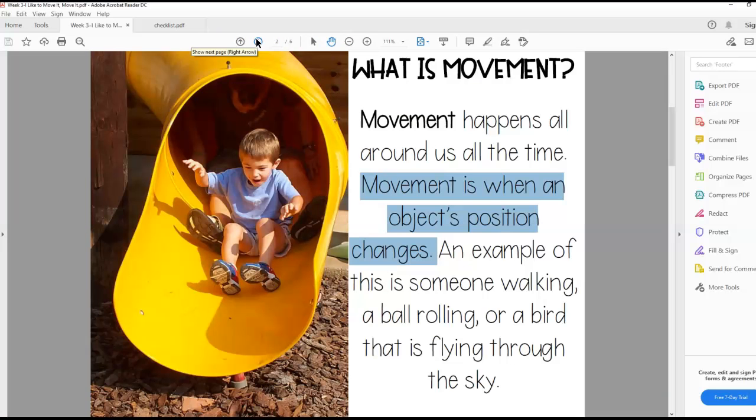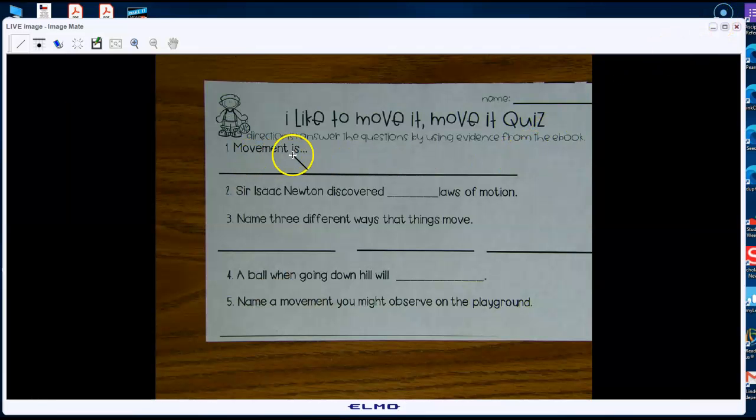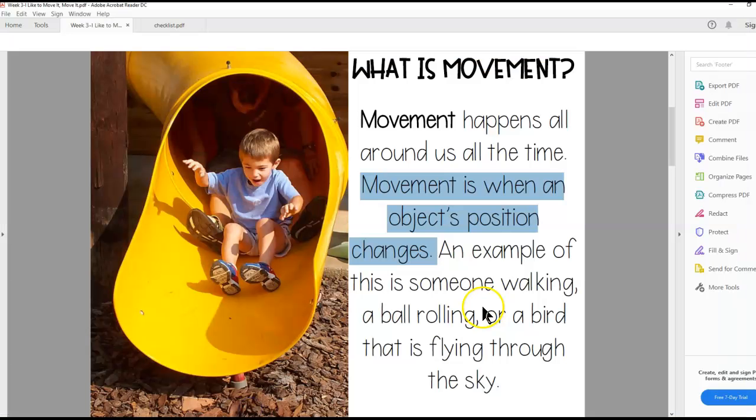Okay, what is movement? Movement happens all around us all the time. Right now, lots of things are moving in this classroom, including Miss Doty's mouth. It's moving, right? Okay. Movement is when an object's position changes. So there I have it highlighted. Right here it says movement is. I want you to finish the sentence. Movement is when an object's position changes. So write that down.